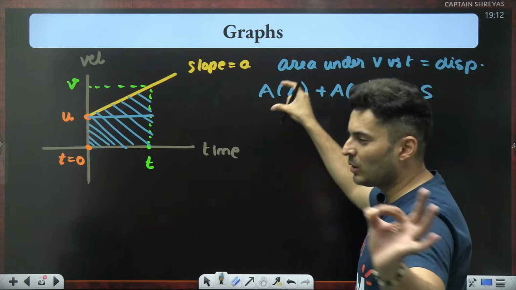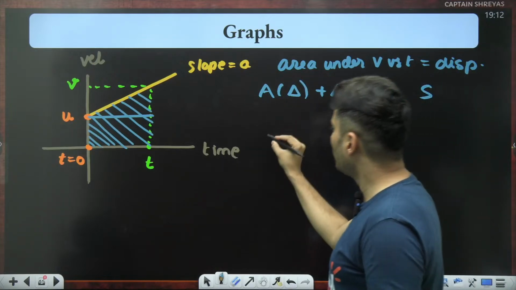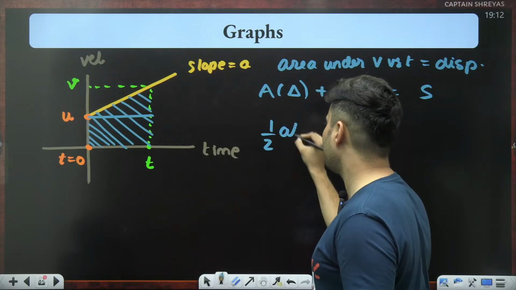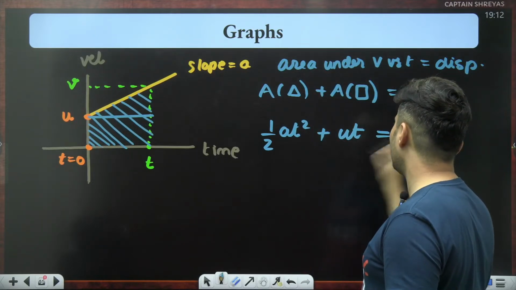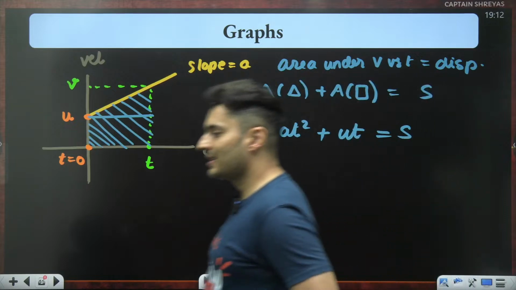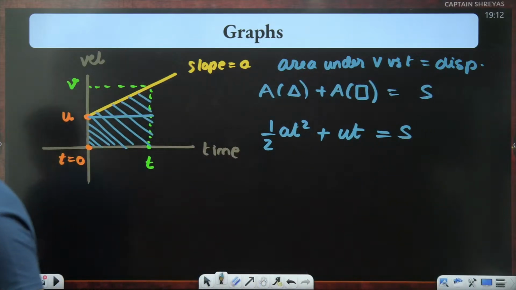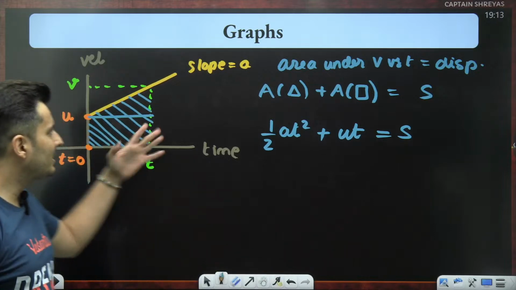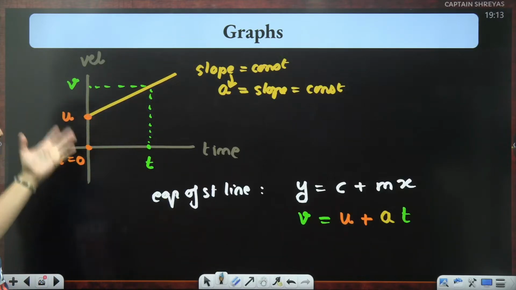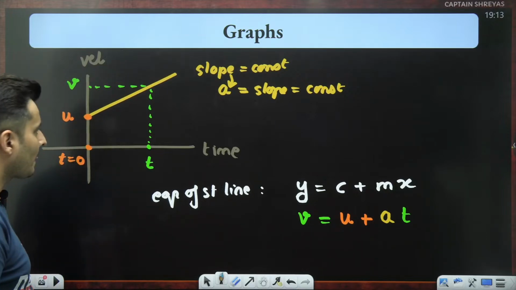If you measure all the heights and bases, you will see one of the terms will be half at squared, the other term will be ut, and you will get s, which is the second kinematic equation. So these are the graphical ways of representing it.